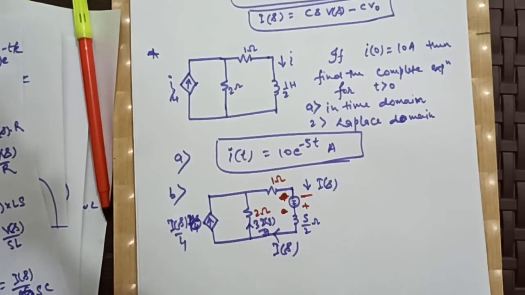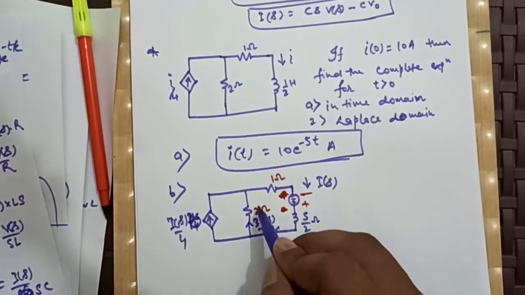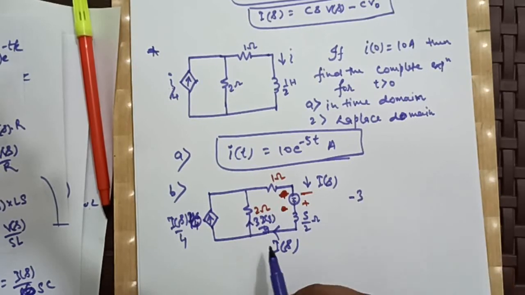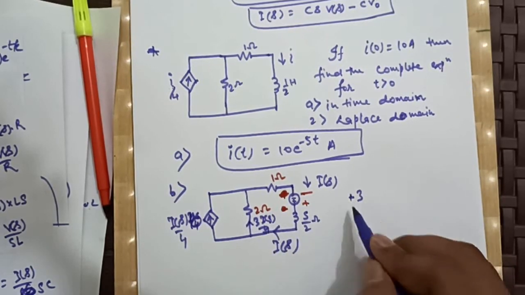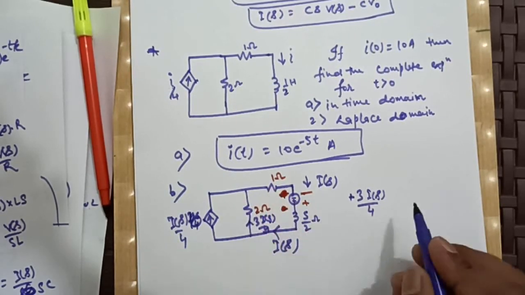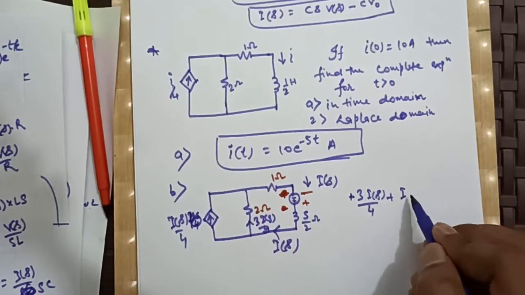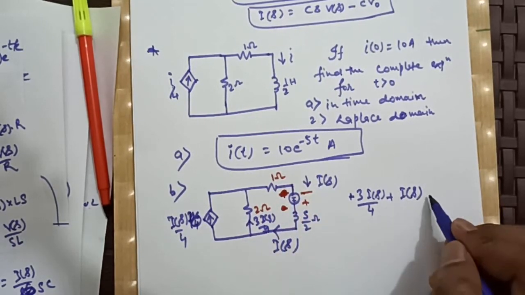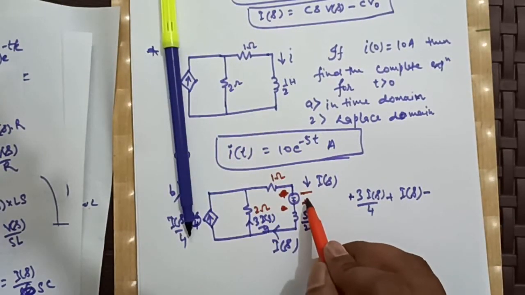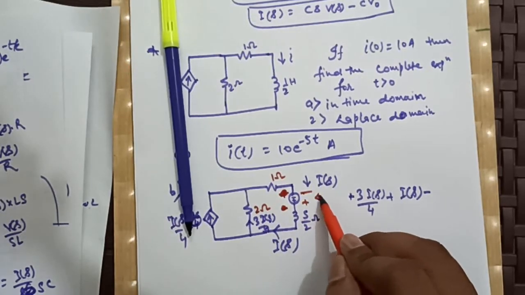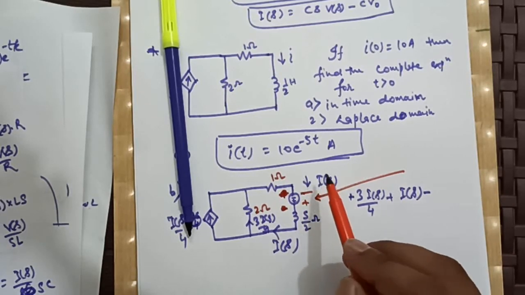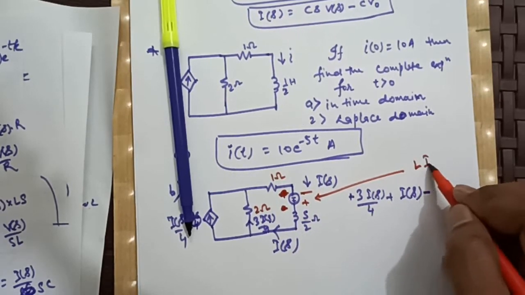If it is 3Is by 4, now writing KVL in this loop, we will have 3Is by 4, drop across this, plus drop across this, which is Is, plus this, minus, we forgot to mention the value of this. When it is represented in the Laplace domain, what is the value of this? Li naught.